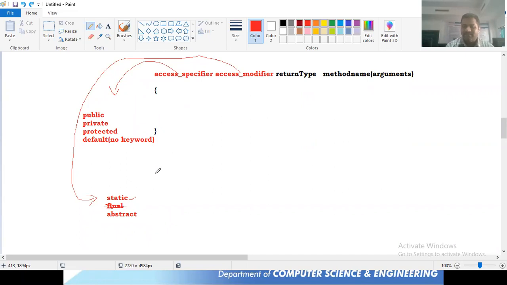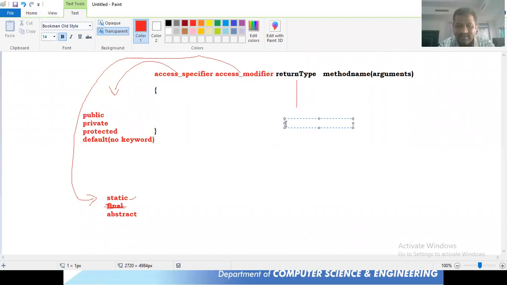And in the place of return type, what can we take? Int, char, float, double, boolean, and void.